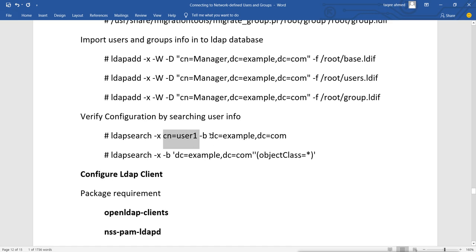So it will give you the information about that user, and you can search the information about the objects with objectClass=*. It will show you all the information about all the objects. So we can do this, or we can do this also. So let's search this first. Let's check whether our server is working or not.